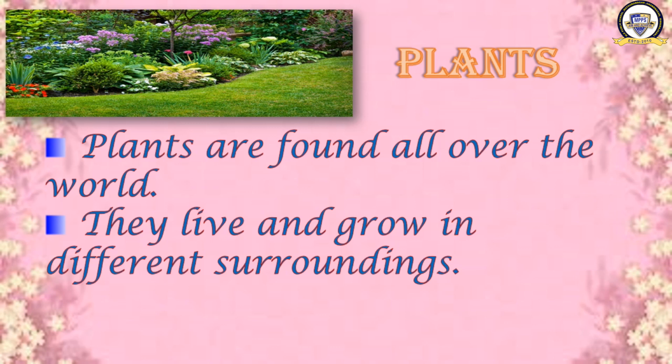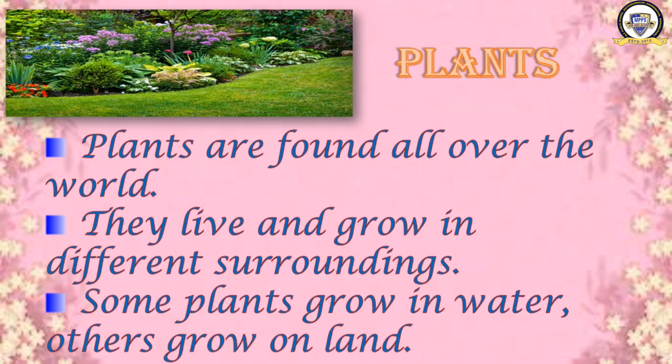The plants can live and grow in different surroundings, in different areas. Some plants grow in water, others grow on land. There are some plants which are grown only in water, but there are many of the plants which grow only on land. It means that we can find the plants both on land and in water.